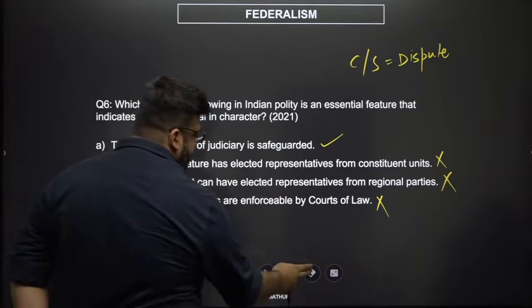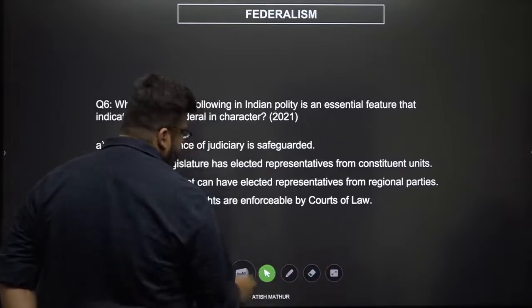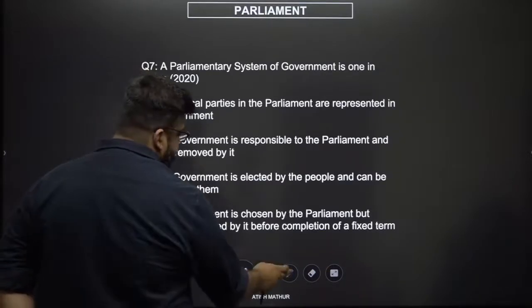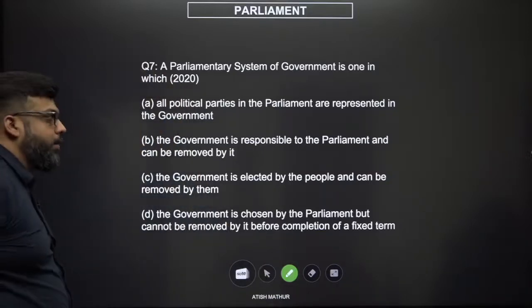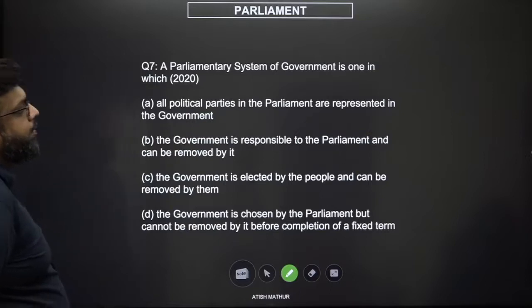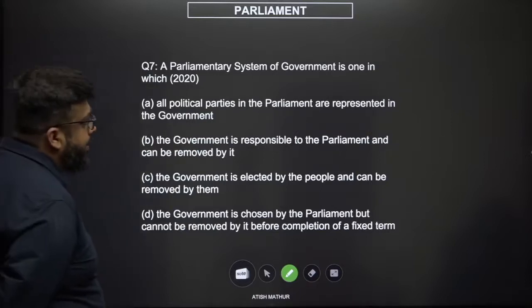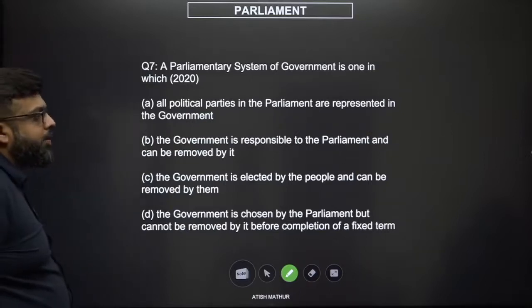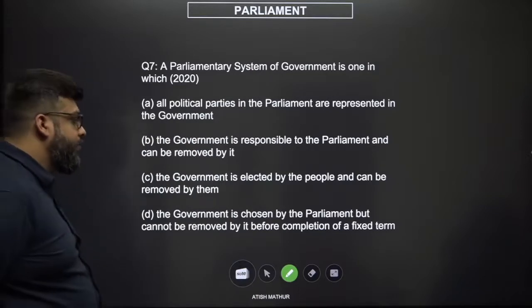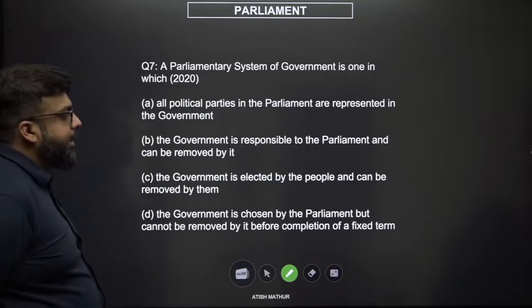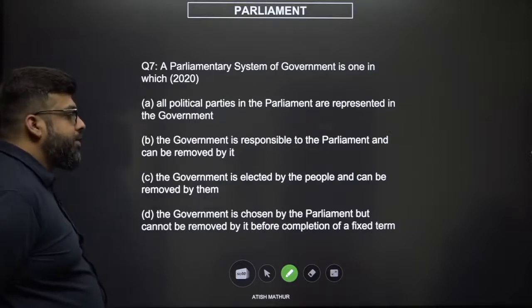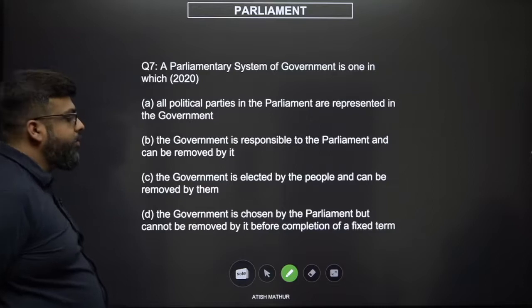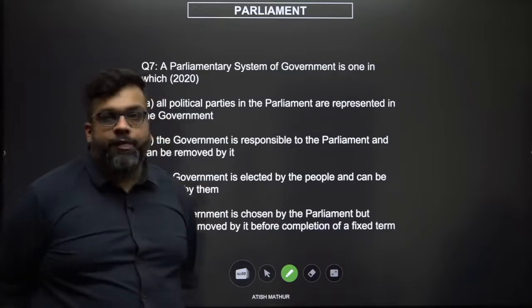This is an easy question, should not have taken you long to solve. Question number 7. A parliamentary system of government is one in which all political parties are represented in the government. The government is responsible to the parliament and can be removed by it. The government is elected by the people and can be removed by them. The government is chosen by the parliament but cannot be removed by it before the completion of a fixed term.